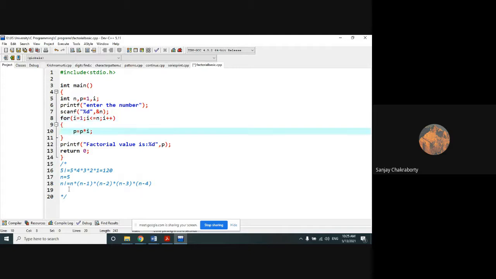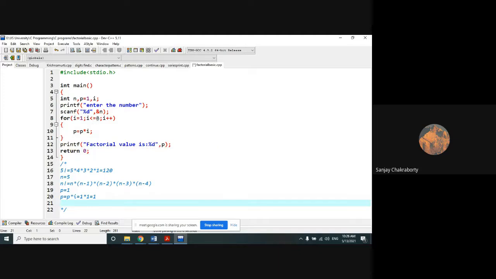So in the first case, in this logic, when the value of i equals 1, what will be the value of p? The starting value of p is 1. I have initialized the p value with 1. So what is the new value of p? The new value of p is p into i. That means 1 into 1, because i enters the loop with the value of 1 and the initial value of p is 1. So the new value of p is 1. That means the old value of p is replaced by the new value of p, that is 1. Now the loop will repeat again.